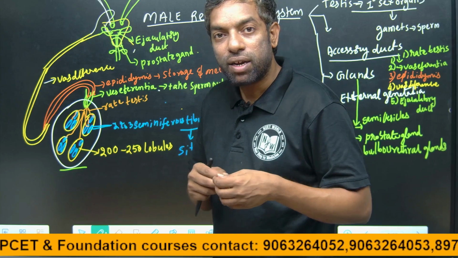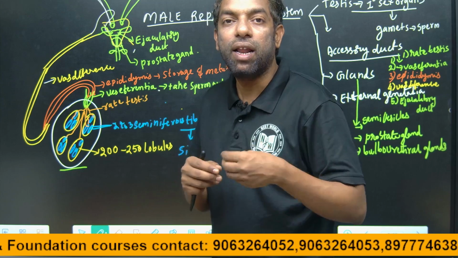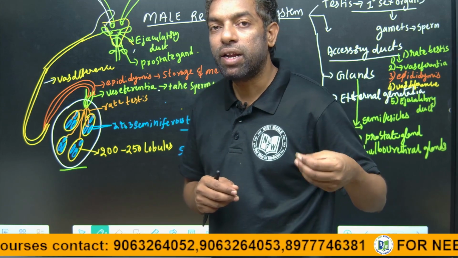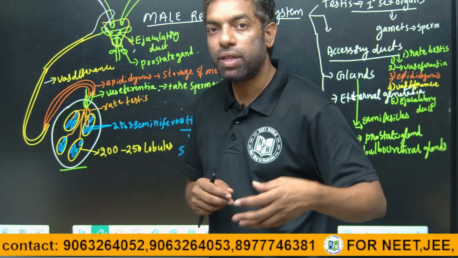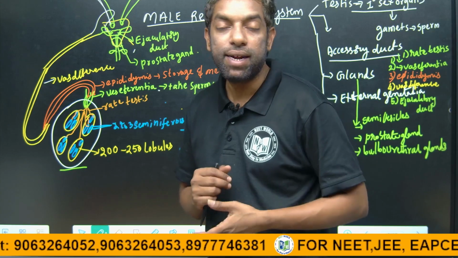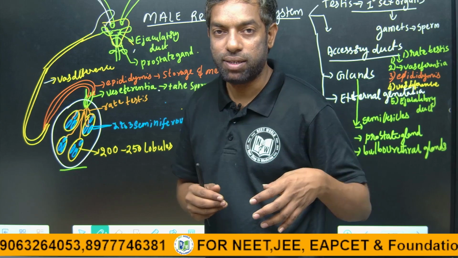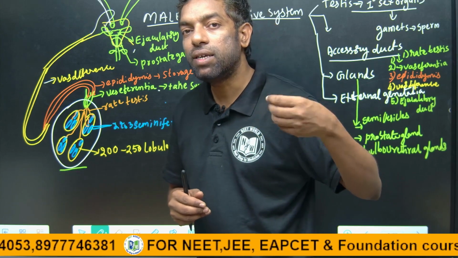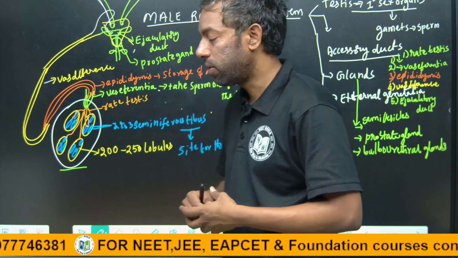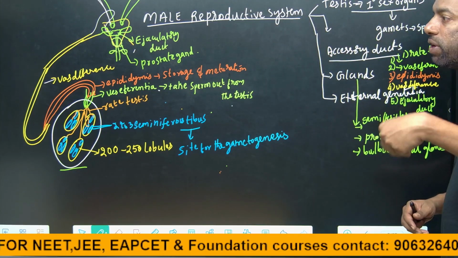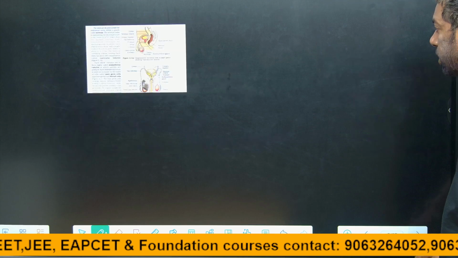Where the urethra ends, there are side glands called bulbourethral glands. They release fluid for lubrication during intercourse. This is about the male reproductive system parts. We are going to discuss each and every part and what their role is. Okay? I hope you understand this. We will discuss the next part.